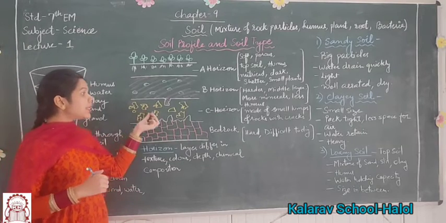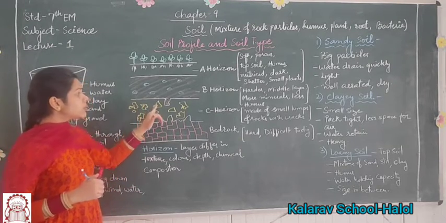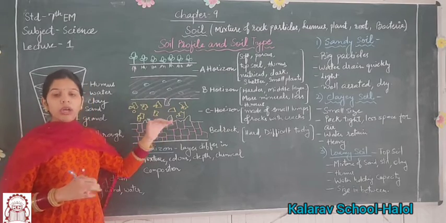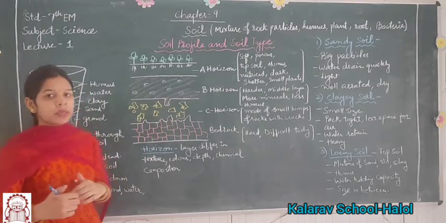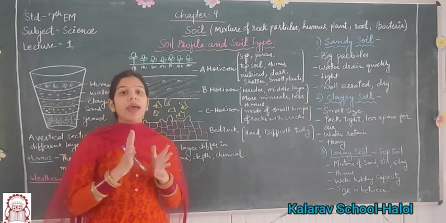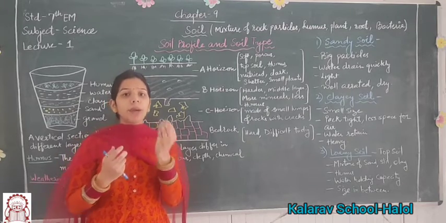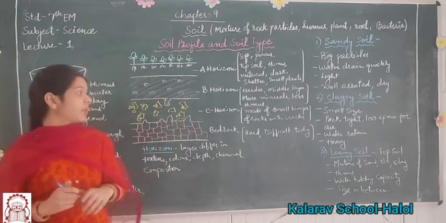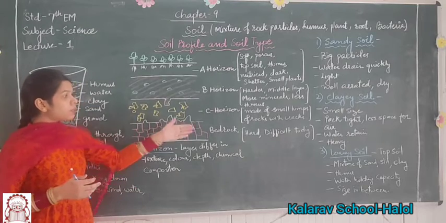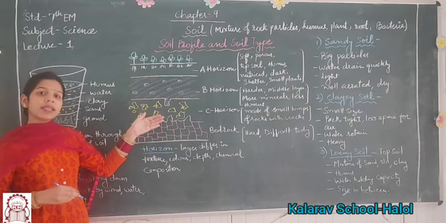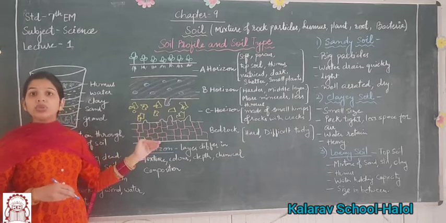Next is C horizon. It contains small lumps of rock with cracks and grains. So C horizon has cracks in it or lumps of soil particles. The next is bedrock. The bedrock is the region which is next to the C horizon.